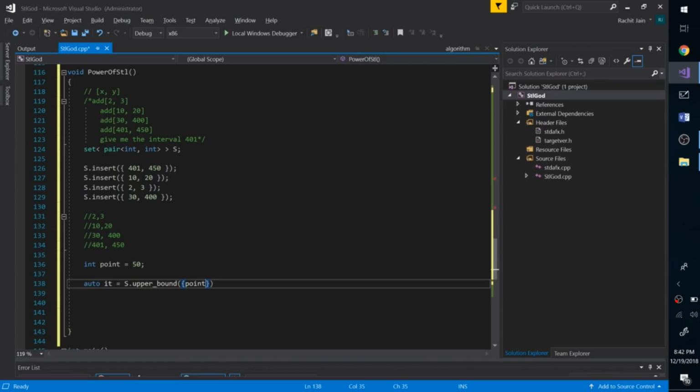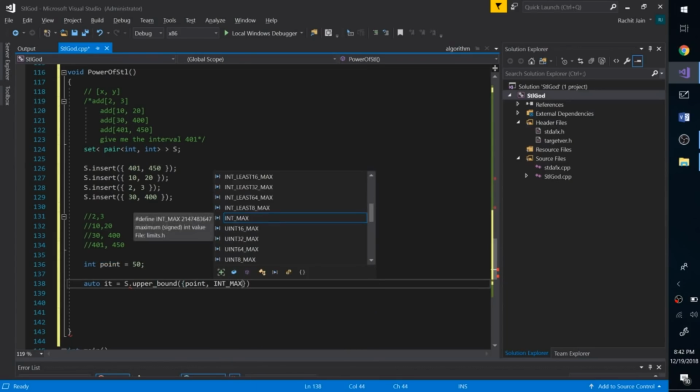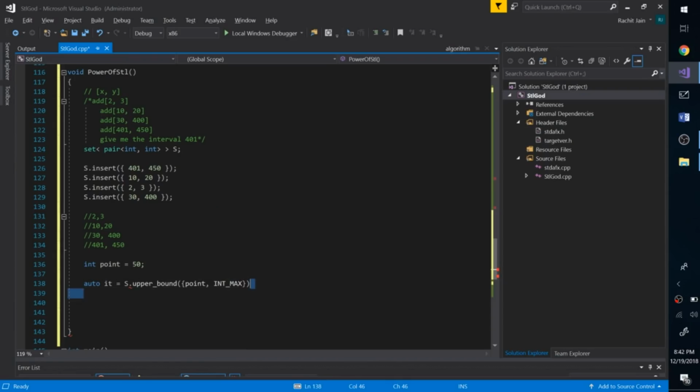I understand that the only thing we had was a single integer, but since our set is of pairs, we can perform upper bound on pairs, and we are filling in this value as int underscore max to leverage this opportunity so that we come to the next pair, in this case 400 and 450, and then we will simply go one step back, so it minus minus.